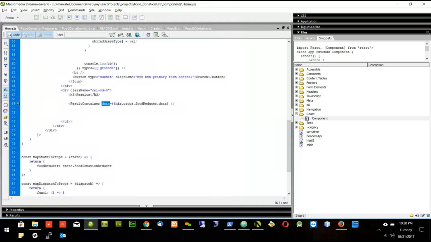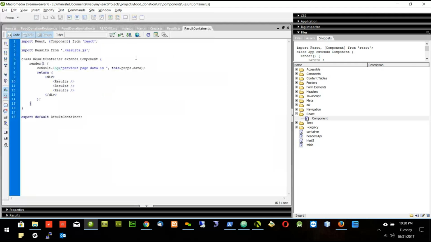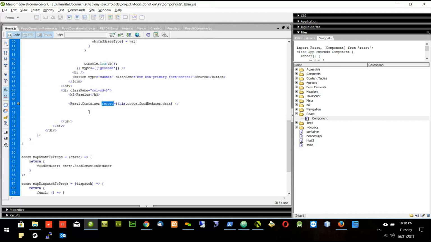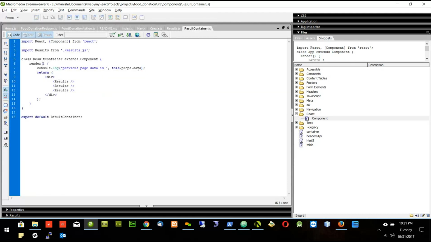Now question to you, Tony. If I change this to record, how will I access this record here in the result container? By changing data to record. Yeah, so if I change that to record, I can change the data to record, whatever we have passed. So instead of record, I will use data, so I can access it with the data.